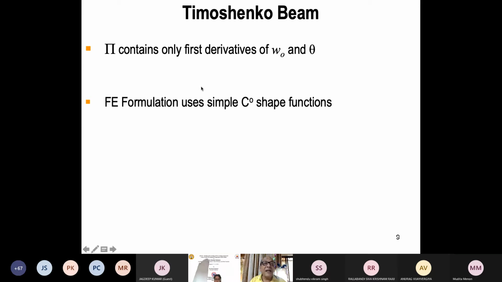That helped. And then people realized that finite element with C0 is a simpler method of formulation than C1. And that is how we now say that C1 formulation is not a good formulation for finite element. Generally, you should ensure that it is a C0 formulation.